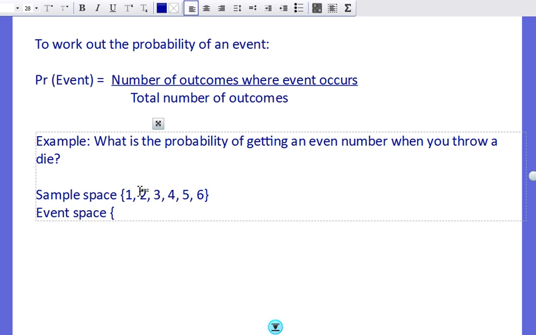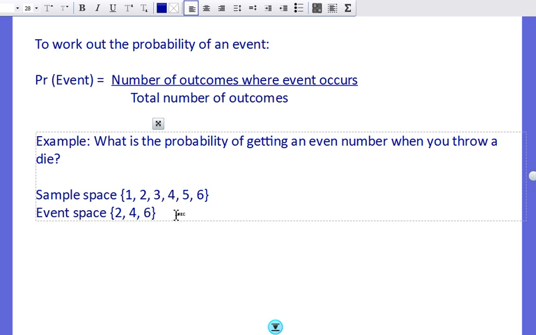So which are the outcomes that are favourable to that event? 2, 4 and 6. Oh, sorry, I missed my 4 somehow.